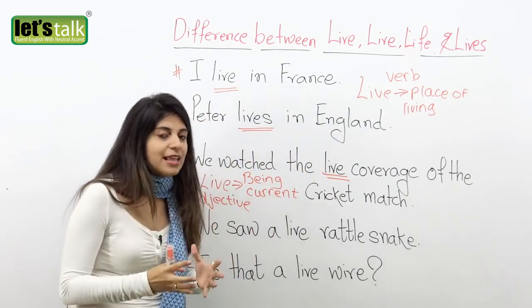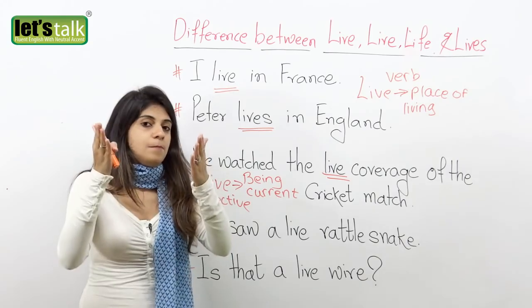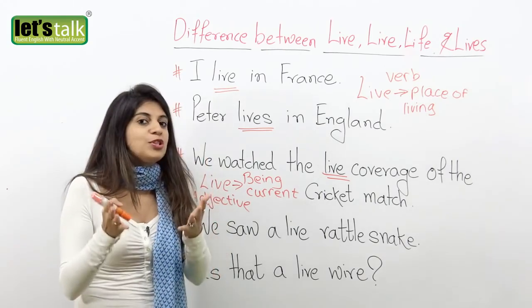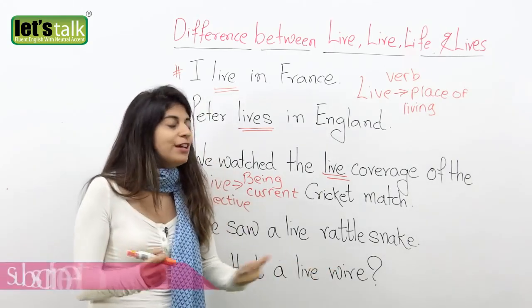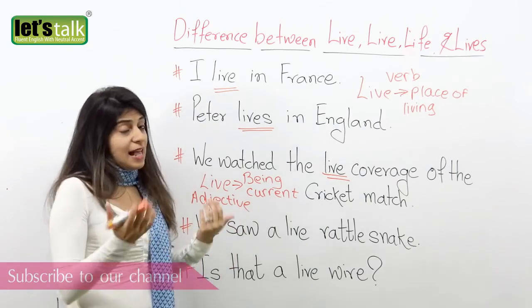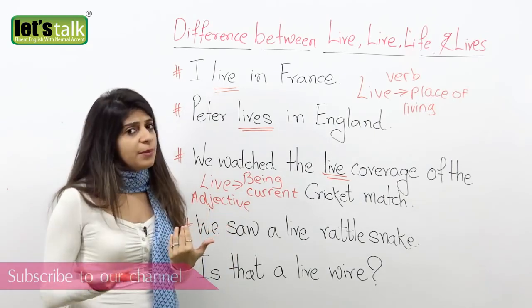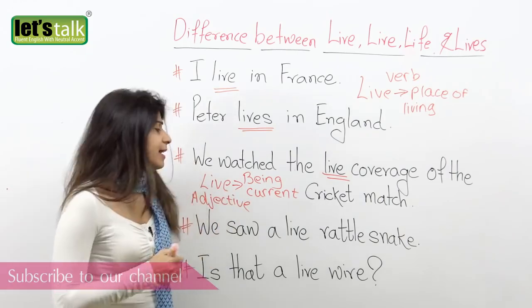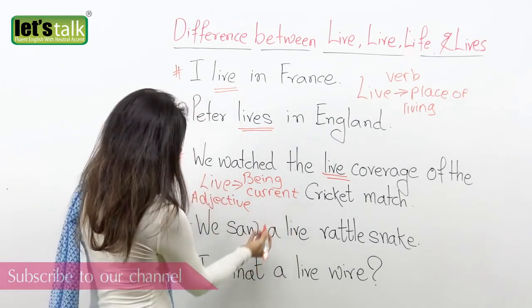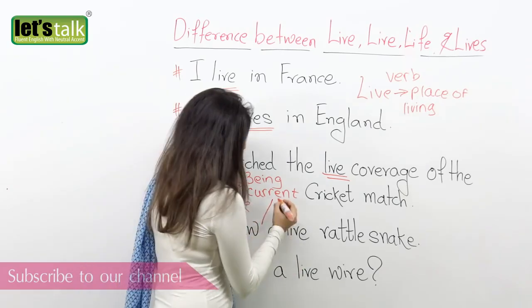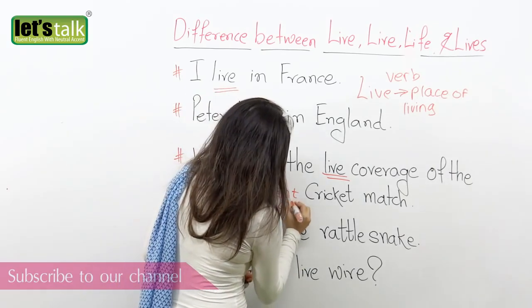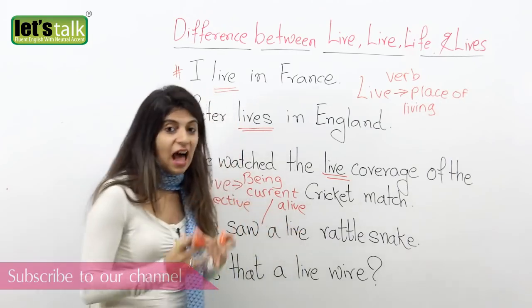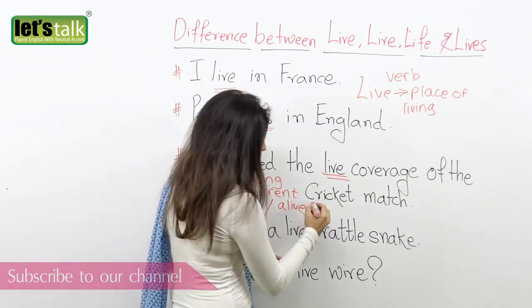It means that it was current. It was not a recorded version. And as I said, there's another meaning to the word live, which I'll write down here. It means being alive, not dead.